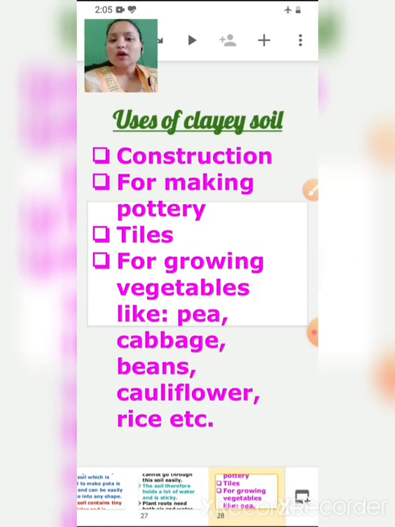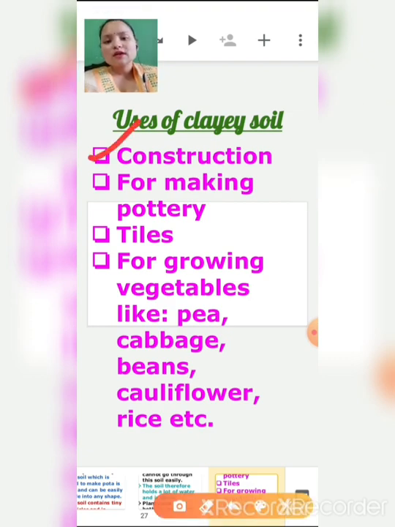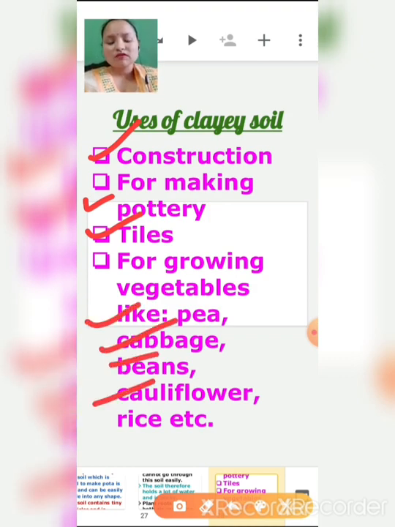Now see, what are the different uses of clay soil? We can use clay soil in construction work. We can use clay soil for making pottery, as I have told you, it is very smooth, so you can mold it into any shape. We can use it for making tiles, and vegetables like pea, cabbage, beans, cauliflower, rice, etc. can be grown in clayey soil, but not only in clay soil, it needs another thing also.